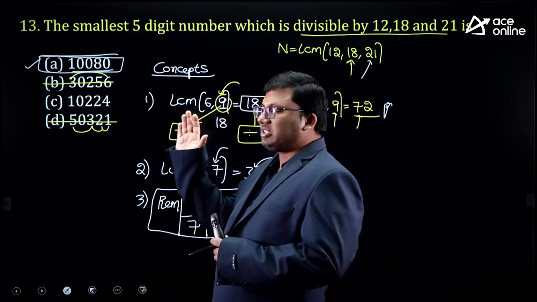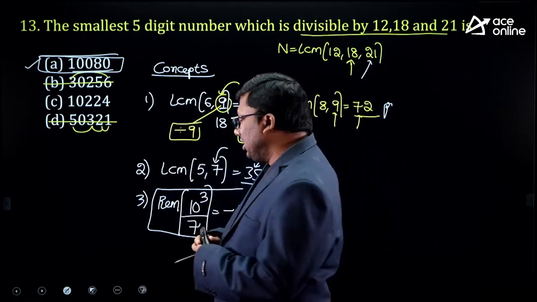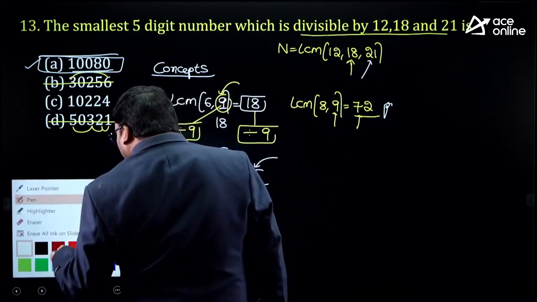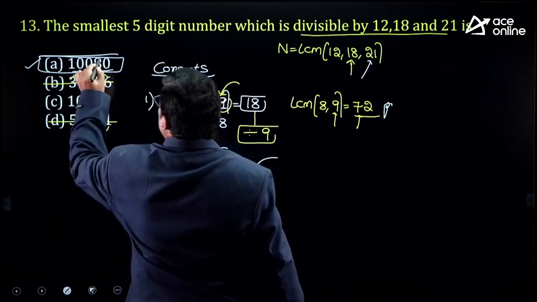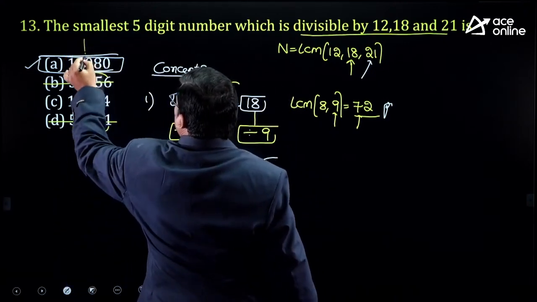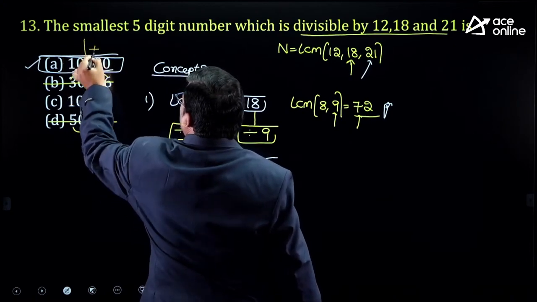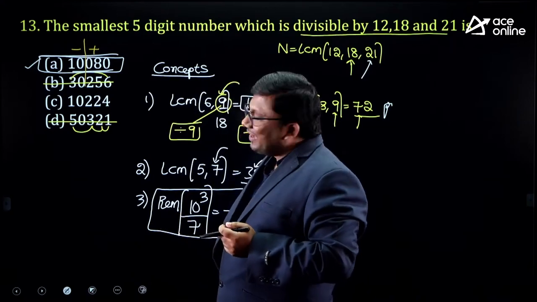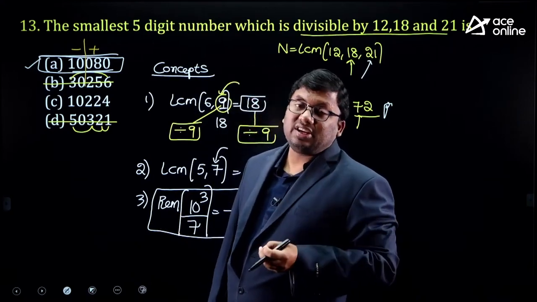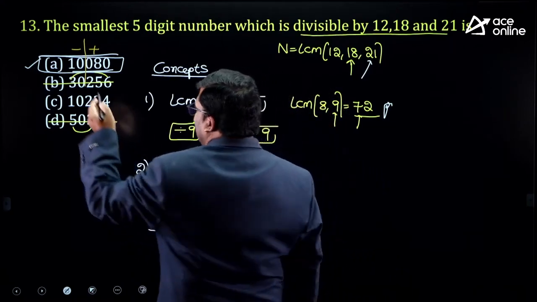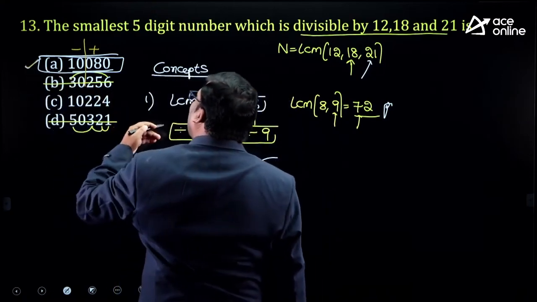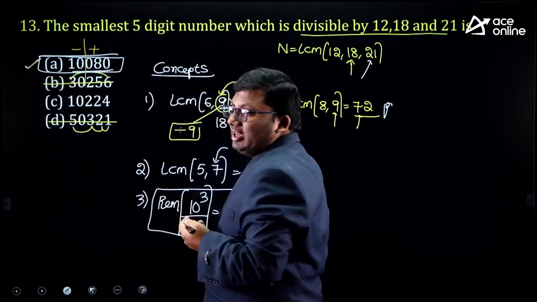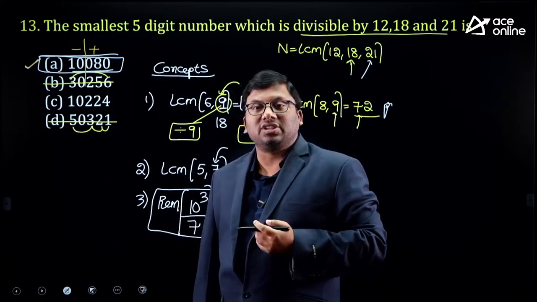Start from right hand side, take a group of 3 digits, alternately plus minus. 80 minus 10. What is 80 minus 10? 70. 70 is divisible by 7. You do not need to divide it in a general division. You can use this concept.